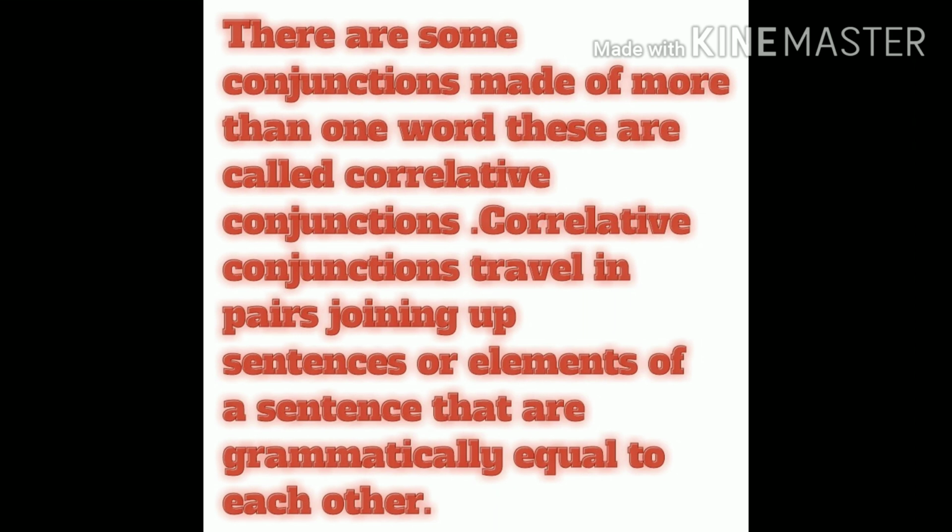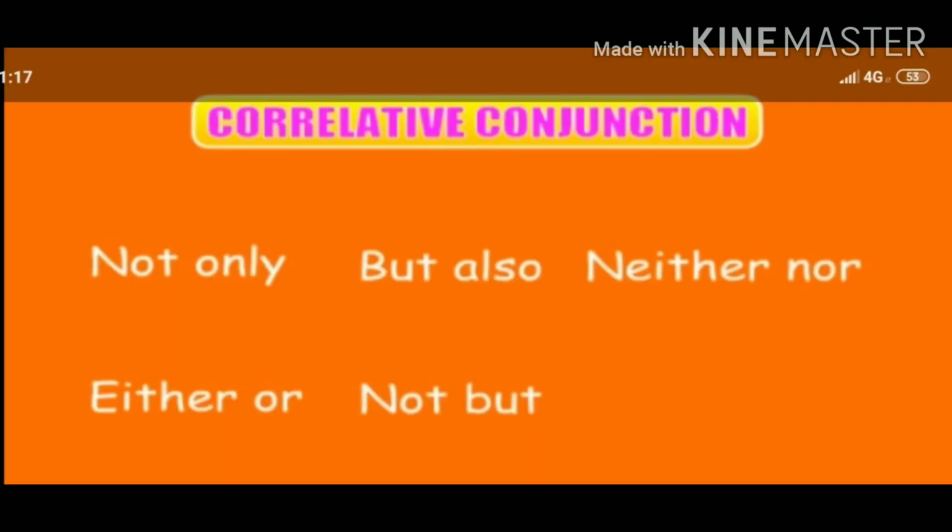There are some conjunctions made of more than one word. These are called correlative conjunctions. Correlative conjunctions travel in pairs, joining up sentences or elements of a sentence that are grammatically equal to each other. For example, not only, but also; neither, nor; either, or; not, but.